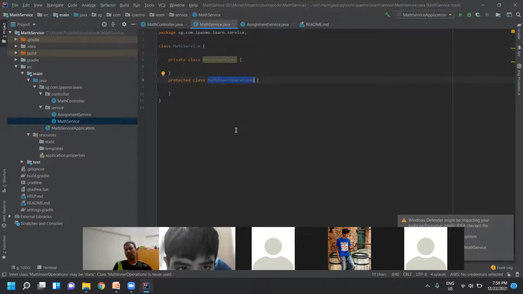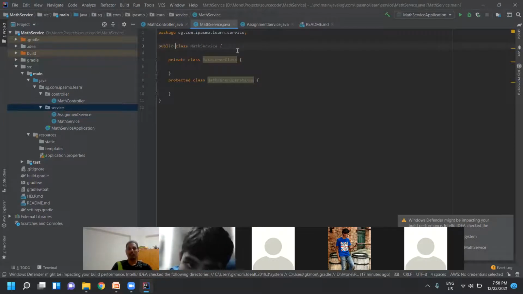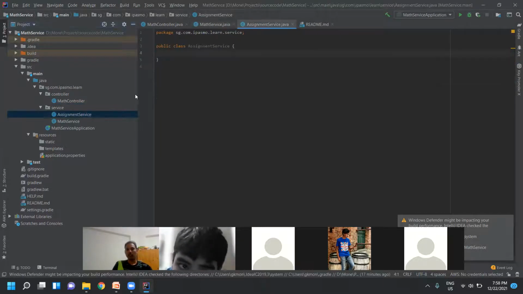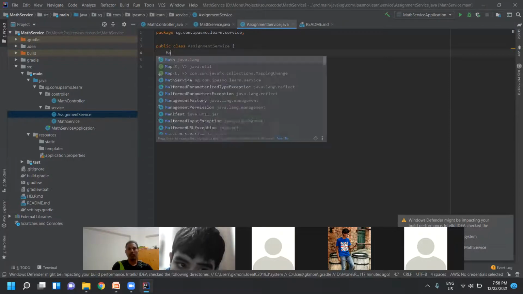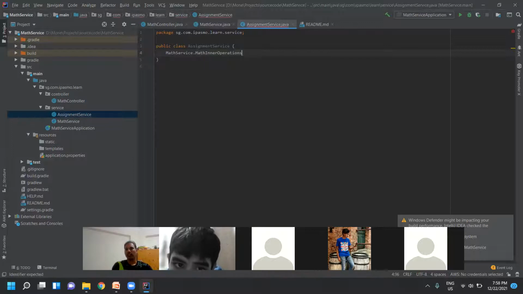So this class can be accessible. This is default, right? So I'll make it public now. This class is accessible outside also. Now this class cannot be accessed outside, but it can be accessed within the package. So just go here, and what I wanted to see, math inner operations. You see, I can access math inner operations here.